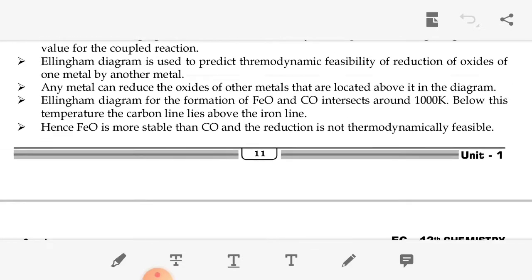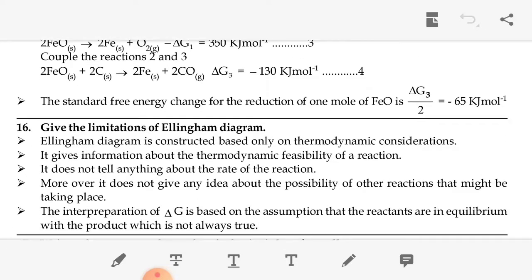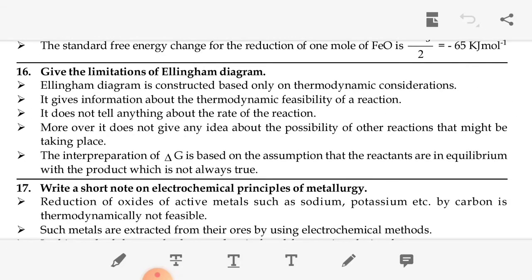Then next question: Ellingham diagram, then the limitation of the Ellingham diagram. The Ellingham diagram is constructed based only on thermodynamic considerations. It gives information about the thermodynamic feasibility of a reaction. It does not tell anything about the rate of the reaction.